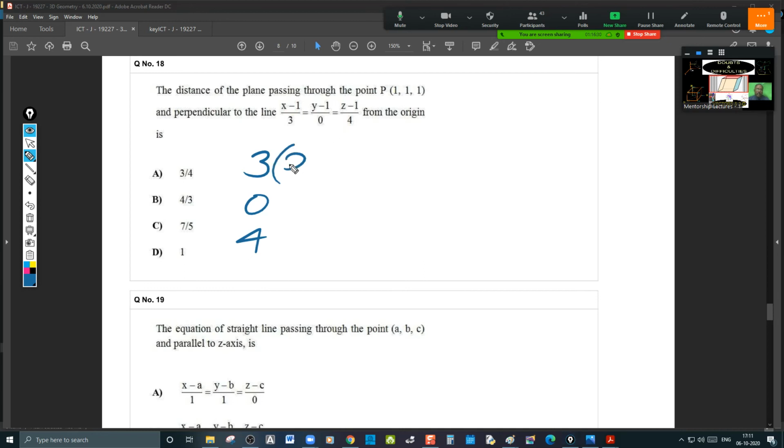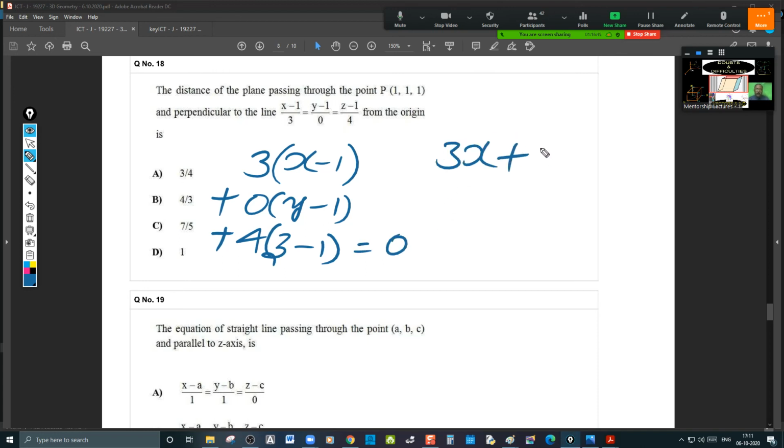And the point is x minus 1, y minus 1, just for the reference I'm writing that, becomes anyway 0, z minus 1, in between plus is equal to 0. This is the plane: 3x plus 4z minus 3 minus 4, minus 7 is equal to 0. Perpendicular distance from this one. Perpendicular distance formula: modulus of ax1 plus by1 plus c. Minus 3 minus 4 minus 7.